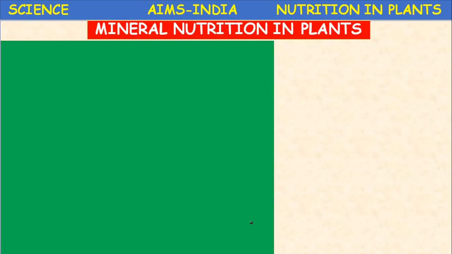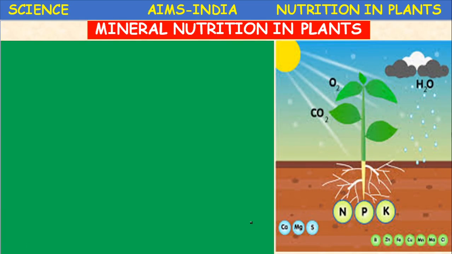Next, mineral nutrition in plants. With that replenishment of nutrients in the soil, we have completed the lesson. Some additional concepts, let us see. Mineral nutrition in plants. Plants require some minerals like carbon, hydrogen and oxygen. They are primary elements.